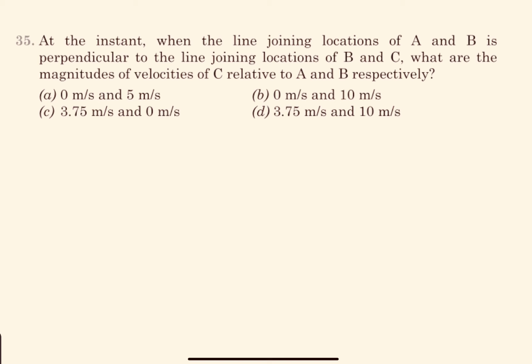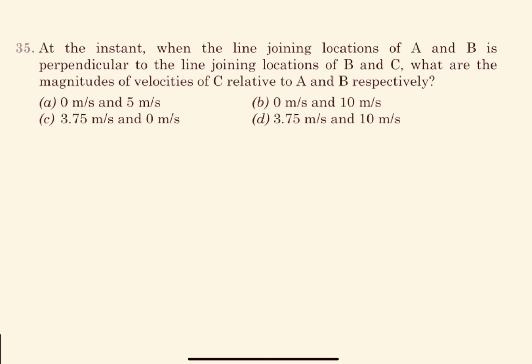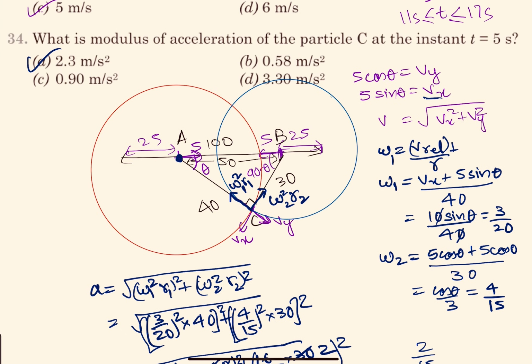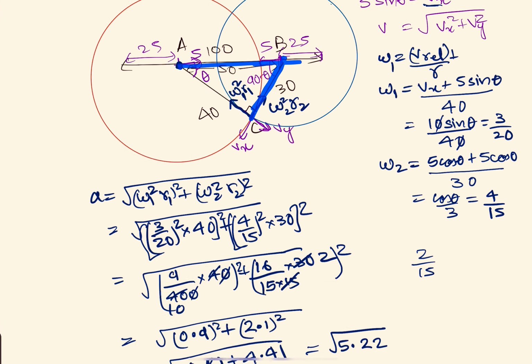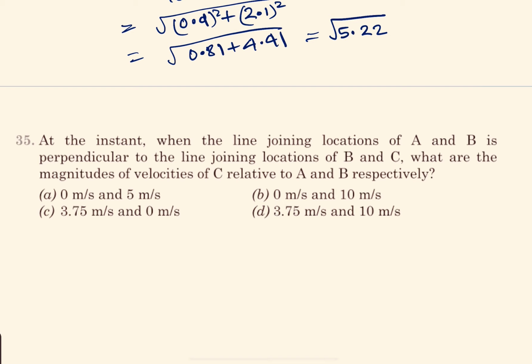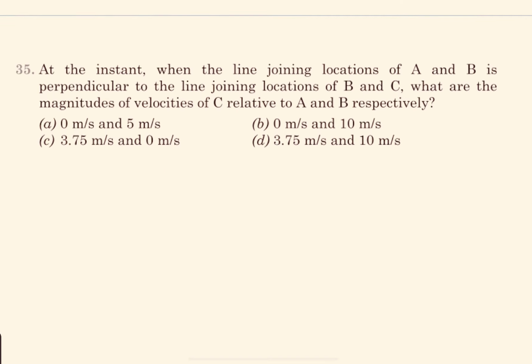Next, another option is, at the instant when the line joining the locations of A and B is perpendicular to the line joining the locations of B and C. Let's draw that.